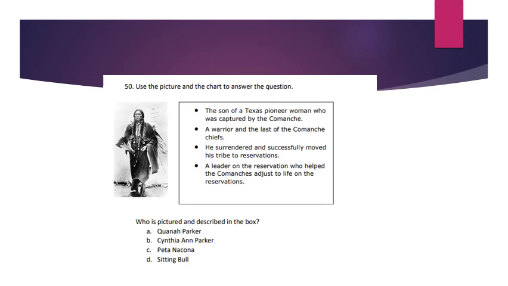Number 50. Use the picture and the chart to answer the question. So in the box we have the son of a Texas pioneer woman who was captured by the Comanche, a warrior and the last of the Comanche chiefs. He surrendered and successfully moved his tribe to reservations. A leader on the reservation who helped the Comanches adjust to life on the reservations. Who is this pictured and described in this box? A. Quanah Parker. B. Cynthia Ann Parker. C. Peta Nocona. D. Sitting Bull.